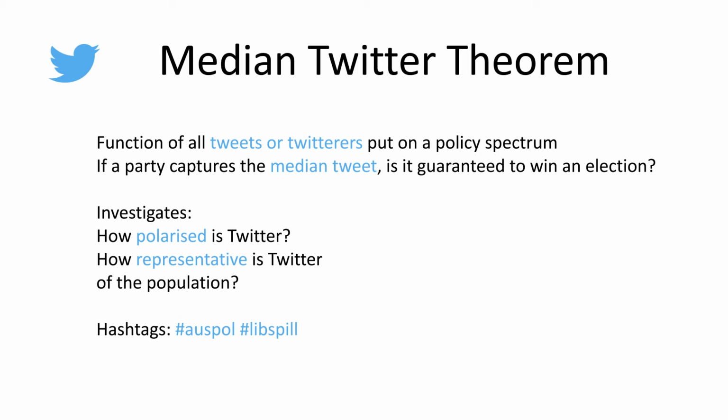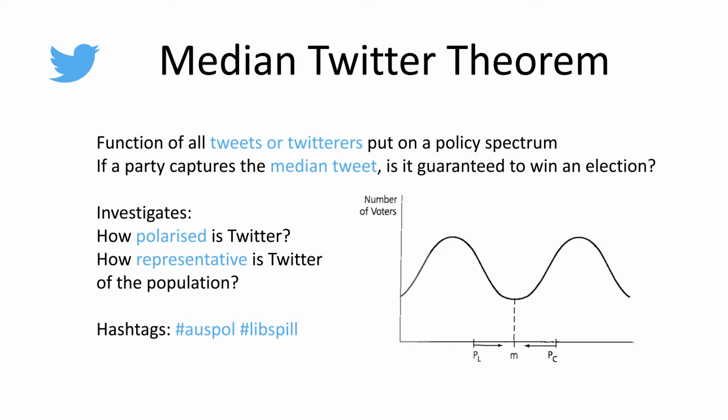It is assumed that Twitter is a highly polarized area where the extremists are more likely to tweet about politics than the more moderates. So it is likely that the distribution would be more bipolar, like this graph over here. But note that if it's equally bipolar, then the median voter theorem still holds. That is, it may not be an accurate representation of society, but in terms of policy, it's still the median policy space for all of the population. But if it isn't, if, for example, Twitter is more left-wing or more right-wing than the population, then that would yield interesting results, and that's what I want to look at.